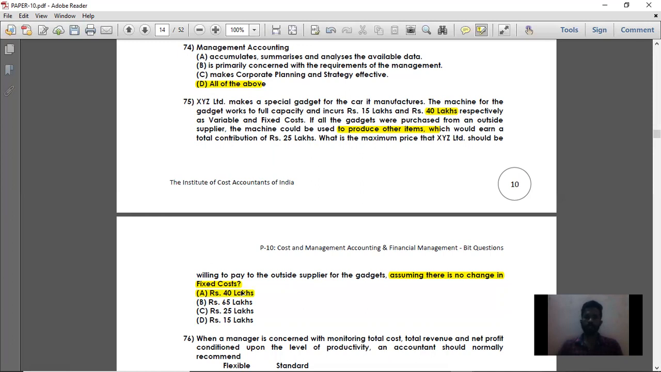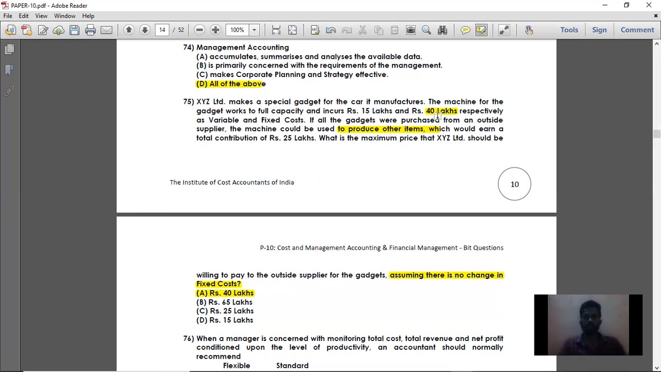Simple. If I'm going for the buy option, then whatever cost is incurred if I am making the gadget using my own machinery should be the maximum price paid to the outside supplier. So the total cost I'm going to pay is 15 lakhs and the contribution I'm going to lose is 25 lakhs. So 15 lakhs plus the contribution loss of 25 lakhs. So the total cost incurred for making the product is 40 lakhs.